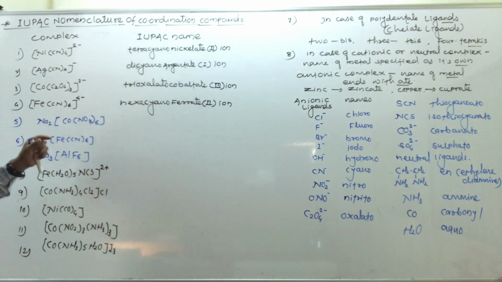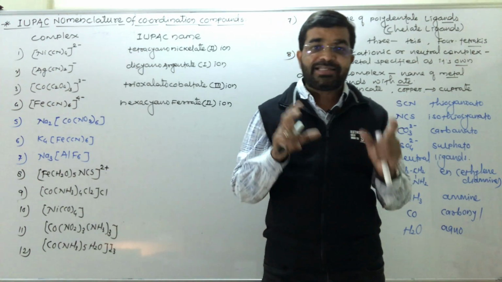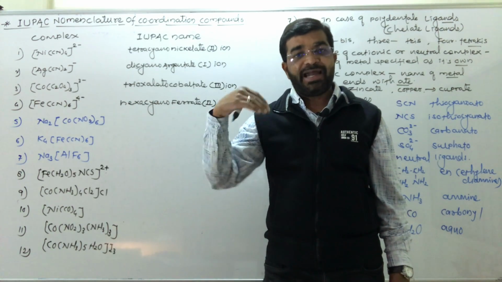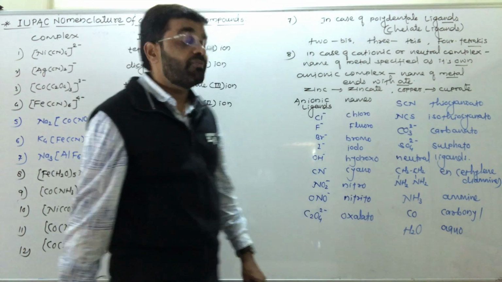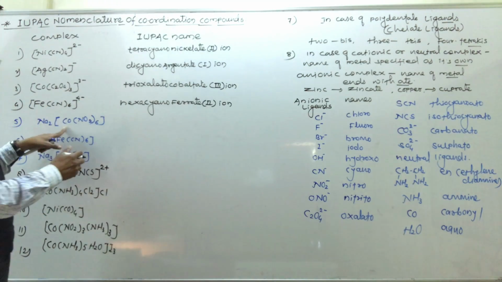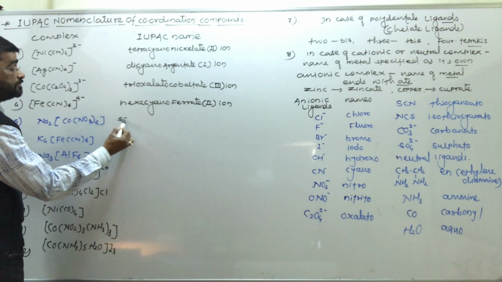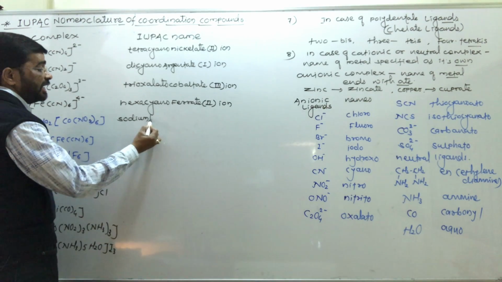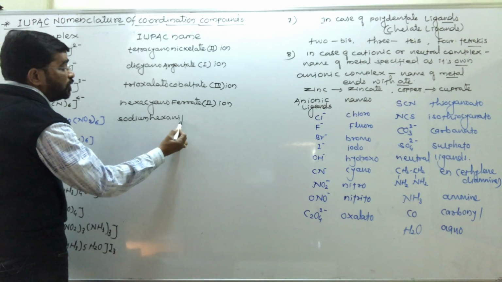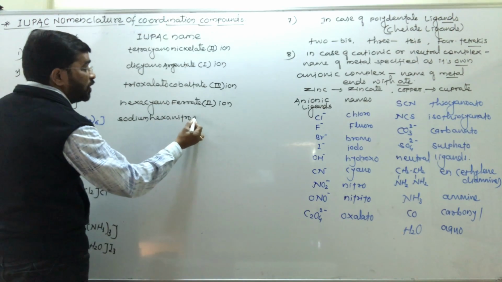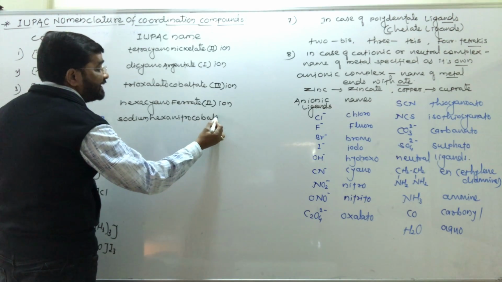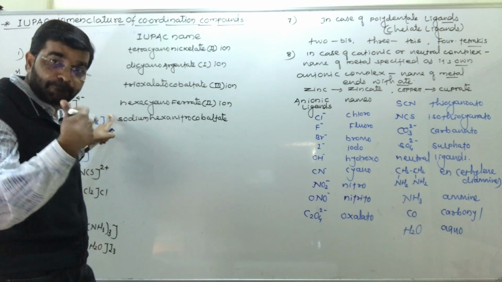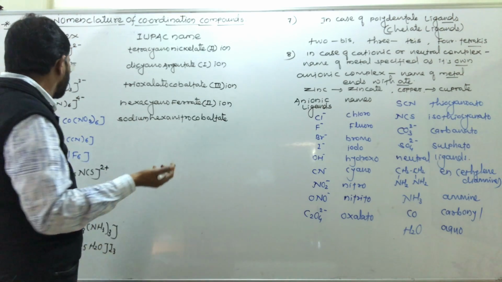Then, if metals are present in the ionization sphere, their names are written first, and if anions are present, they are written last. Therefore the name of this compound: first of all sodium. Then after that the ligand, hexanitro, cobaltate, because here Na plus means the complex will carry a negative charge, an anionic complex.